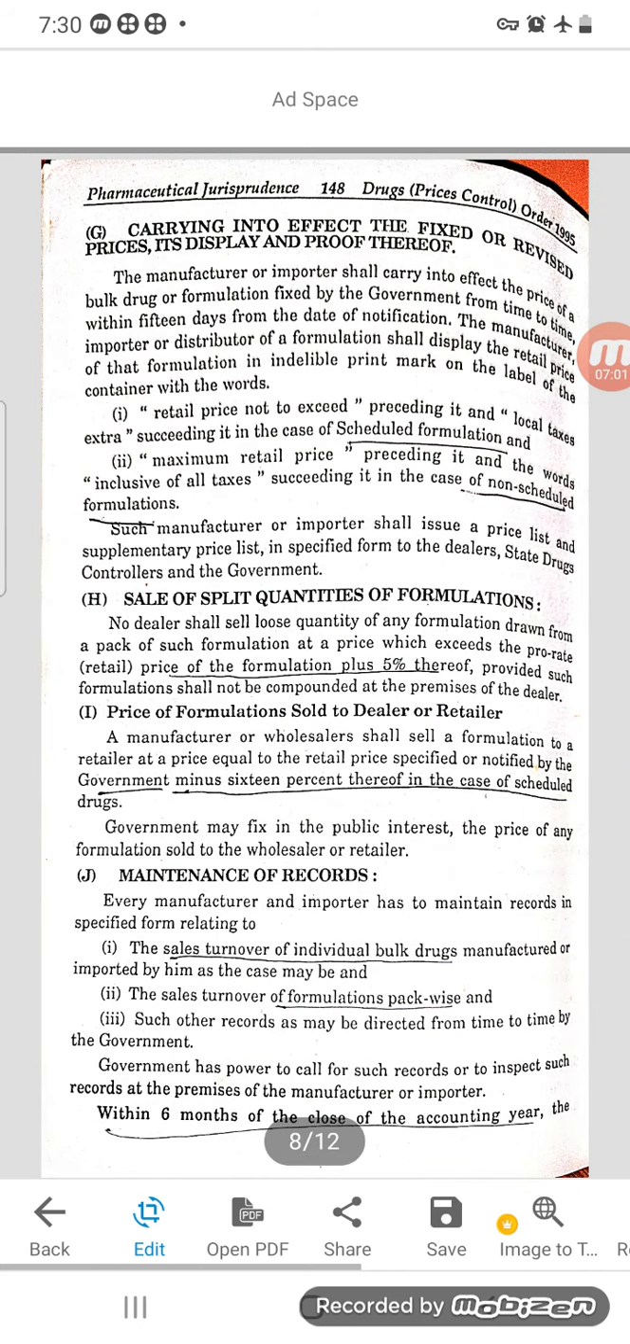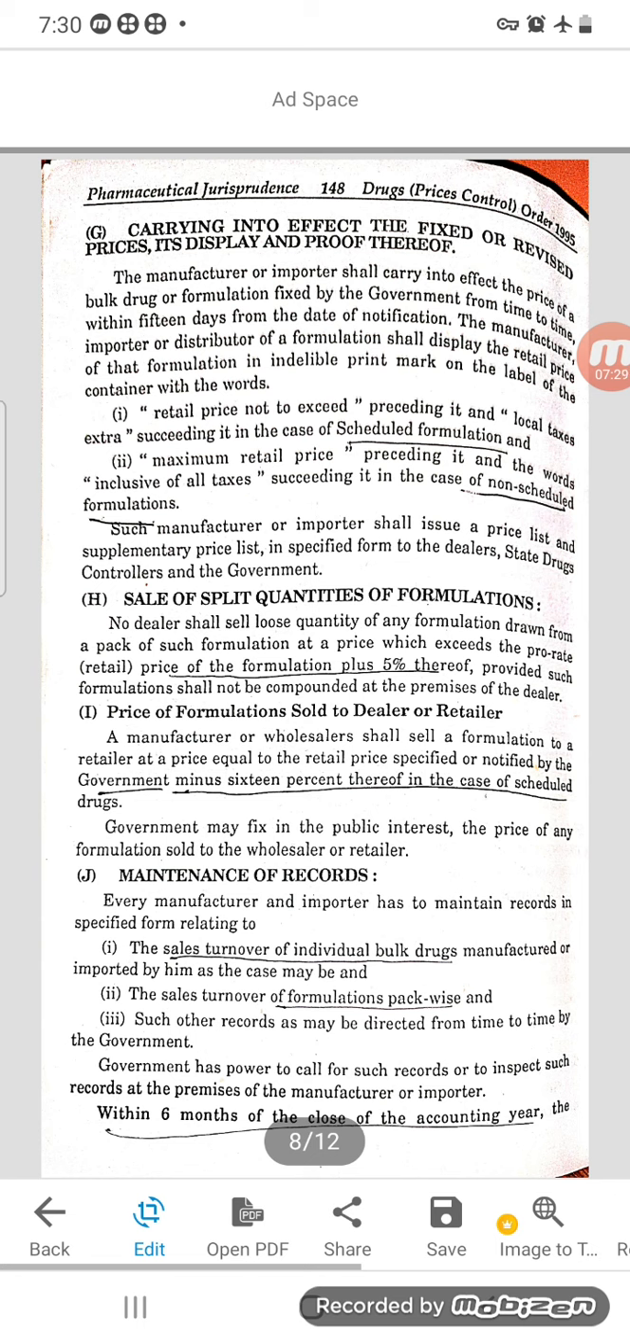Next, carrying into effect the fixed or revised prices, its display and proof thereof. The manufacturer or importer shall carry into effect the prices of a bulk drug or formulation fixed by the government from time to time. Means from time to time the government is changing the price, so it has to be changed by the manufacturer also, within 15 days from the date of notification. So from 15 days onwards he has to change.